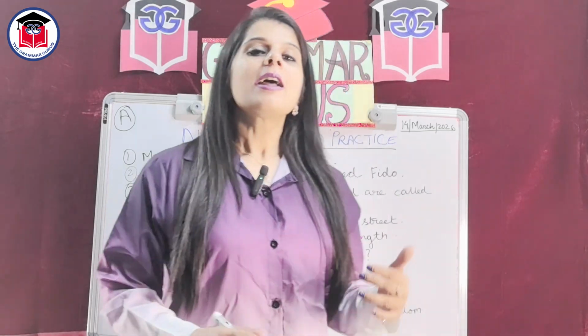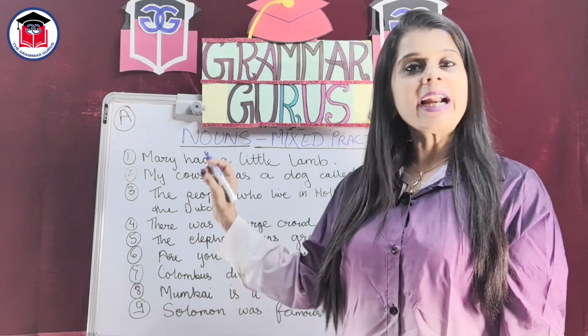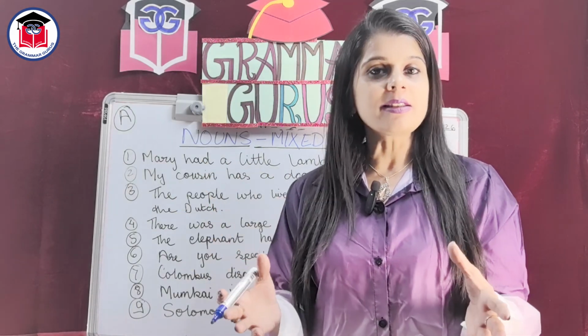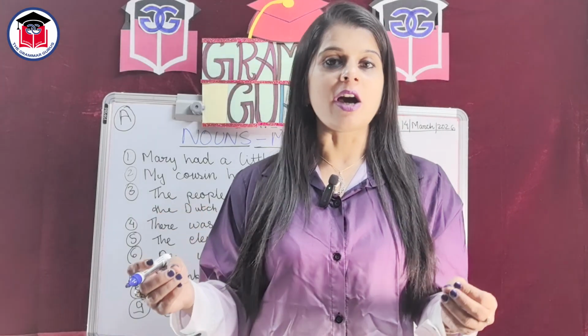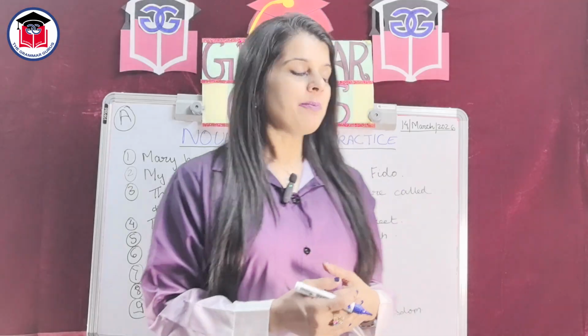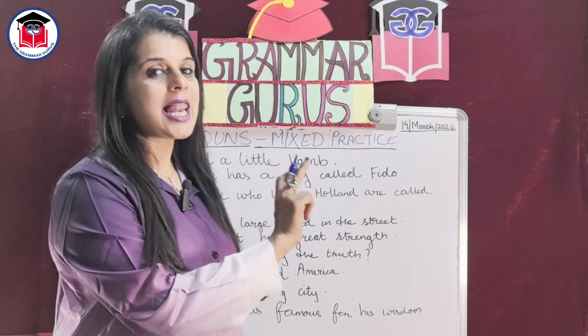So guys, moving on to these set of sentences. Although I shall be identifying the nouns with reasons, for a detailed understanding on each of these nouns, kindly refer to my previous videos. Let's begin. The first sentence, Mary had a little lamb.